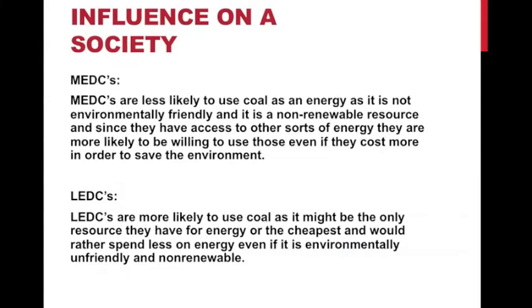Influence on a society. MEDCs are less likely to use coal as an energy as it is not environmentally friendly and it is a non-renewable resource. And since they have access to other sorts of energy, they are more likely and willing to use those, even if they cost more, in order to save the environment. LEDCs are more likely to use coal as it might be the only resource they have for energy or the cheapest, and they would rather spend less on energy, even if it is environmentally unfriendly and non-renewable.